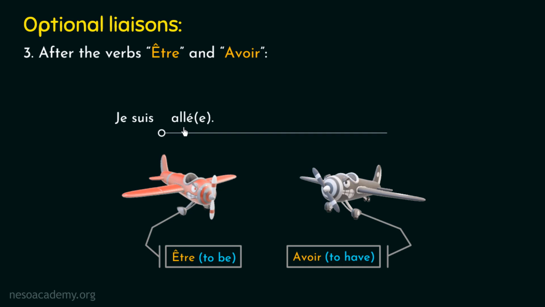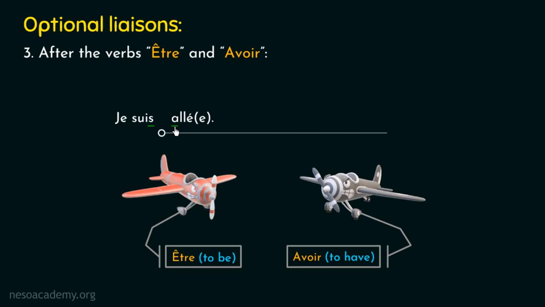Now kindly pay attention towards the pronunciation of this French word. In French, this word is pronounced as suis. Suis. From the pronunciation, we can clearly observe that this word is ending with a silent consonant. Right? Now look at this French word. This word is beginning with a vowel. So we can clearly observe that the conditions of the liaison are satisfied. Hence, we can say that the liaison can be applicable here.